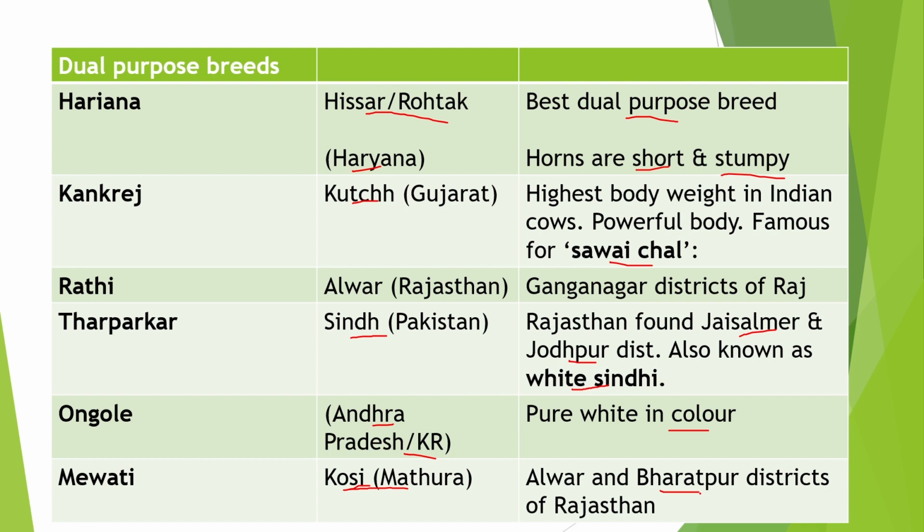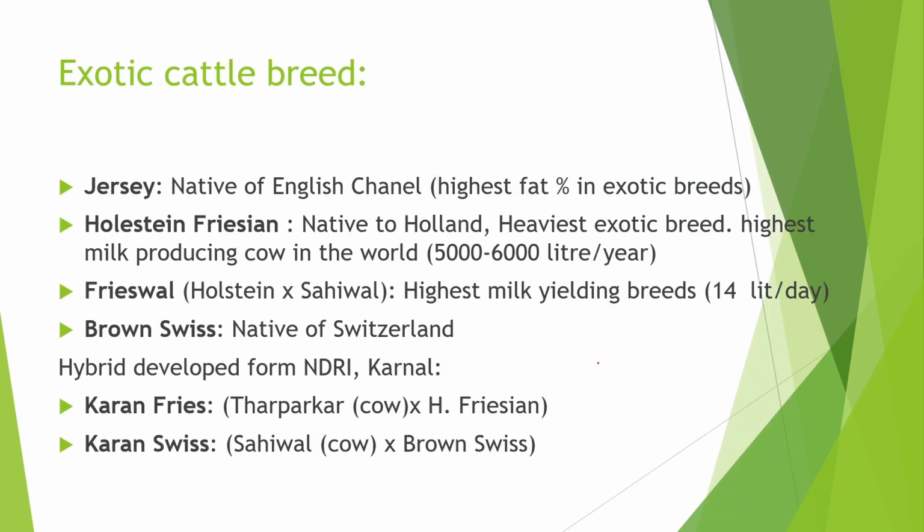Now the next topic is about exotic cattle breeds. First is Jersey. It is native of English Channel or British Channel Island. It is famous for highest fat percentage. Now second is Holstein Friesian HF. It is native of Holland and it is heaviest exotic breed and highest milk producing cow in the world. It produces 5,000 to 6,000 liters per year.